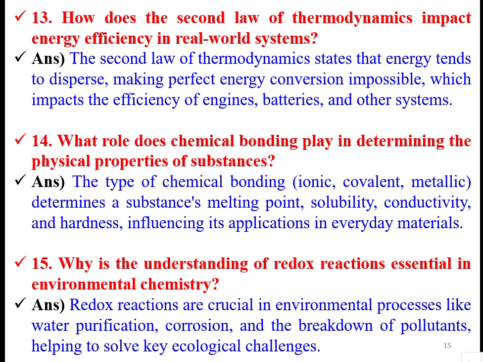So the bond between atoms will determine these properties. Accordingly, we make use of their utilization.